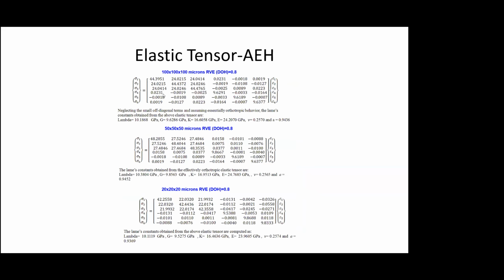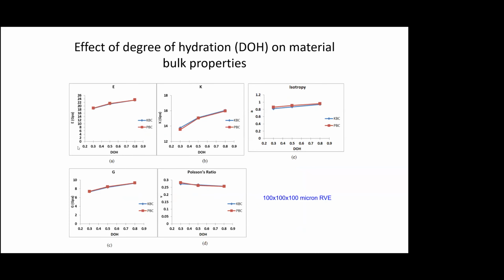So here we can see how the degree of hydration, this is for a 100 by 100 micron RVE, which we found was ideal and did not give us any numerical errors. So we can see how the modulus of elasticity changes when we apply the kinematic versus the periodic boundary conditions. And these two overlap very well, which says that this 100 by 100 micron is very effective and is the right size for this.